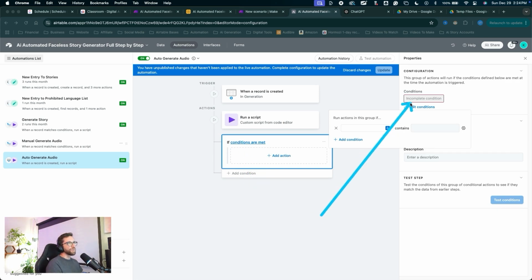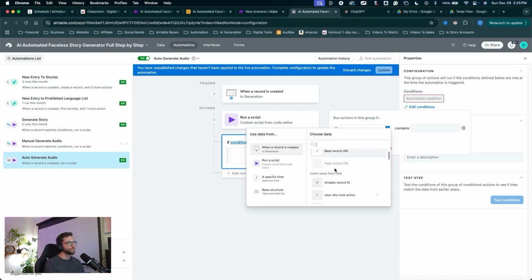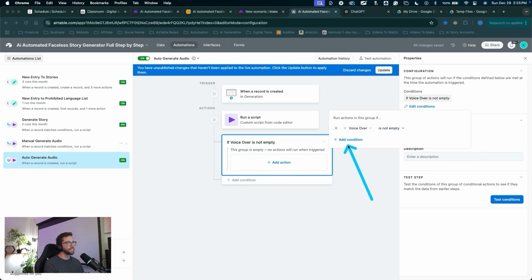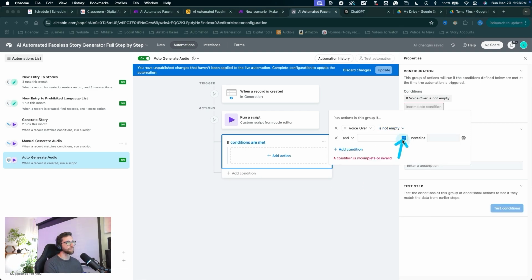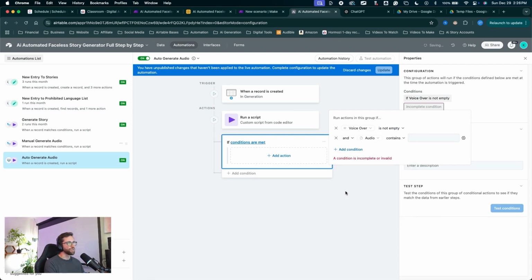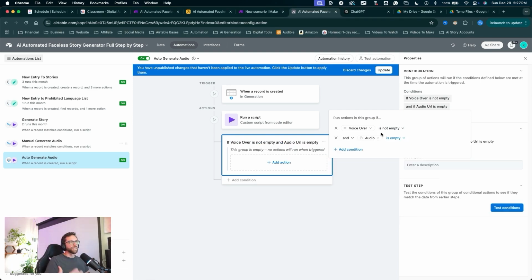So the conditions we want are basically the same as manual, but we're going to change up a few things. We can edit our conditions. For the first one, we'll say run actions in this group if, click the plus, scroll down to voiceover, click the drop down, is not empty. Let's add a condition and click the plus, audio, click on audio, scroll down, click URL, click the drop down. We want to make sure we're not repetitively generating audio. So only when audio is not there will we generate more audio.